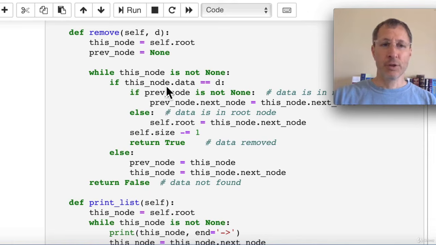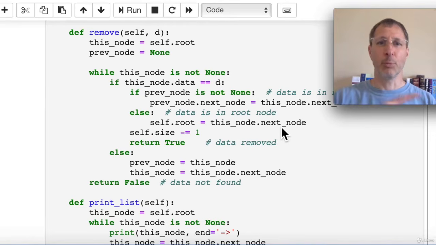Now our check. We check if this node's data is equal to the D that we were passed in that we're looking for. If we find it, there are two possibilities for removing that node. One, that node is the root. That's this else here, in which case we just change the pointer for the root node of our linked list to this node's next node, in other words, the second node in the list. We bypass the current root and point our root pointer to the second node. That effectively deletes the first node in the list.